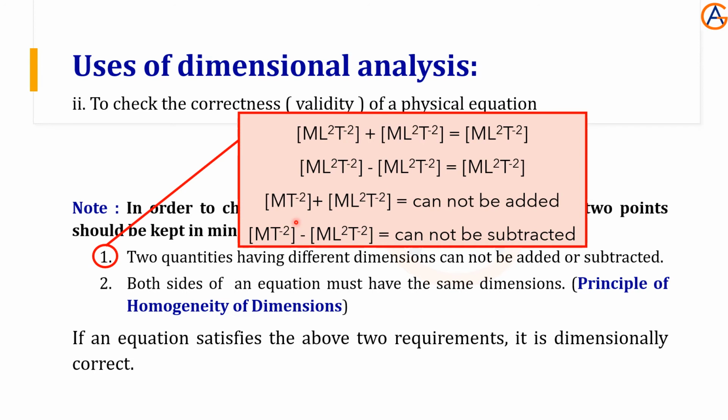Now this is M T minus 2, this is M L square T minus 2. So it means 2 different dimensions cannot be added. Different dimensions cannot be subtracted. We cannot write anything here, an answer won't be there. Okay, this rule we have to follow. So clear? If you understand this rule, it's very easy to check the correctness of a physical equation.